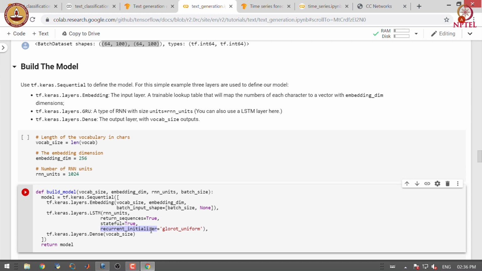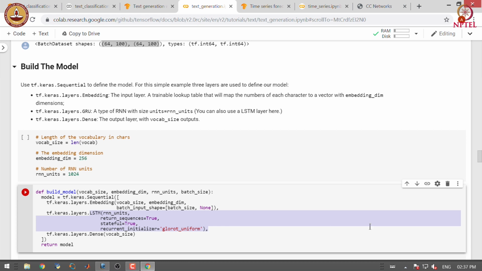We are using a specific recurrent initializer called glorot_uniform. We pass the output of the LSTM through a dense layer containing a number of units equal to the vocabulary size. We are doing this because we want to predict one of the 65 characters, which is the size of the vocabulary in this context.